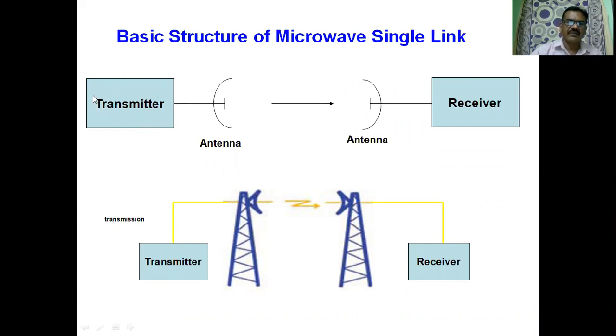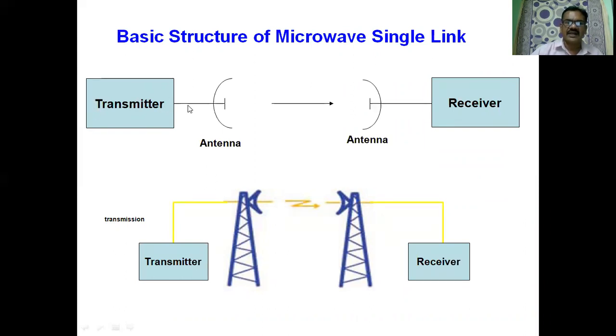Then we can process it. We can use band pass filter to remove unwanted components, and we can transmit the signal in the form of a microwave frequency. The frequencies above 1 gigahertz are called microwave frequencies. In microwave link, we can transmit signals through a microwave frequency. That processing is done in the transmitter.